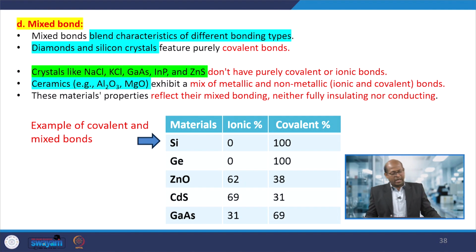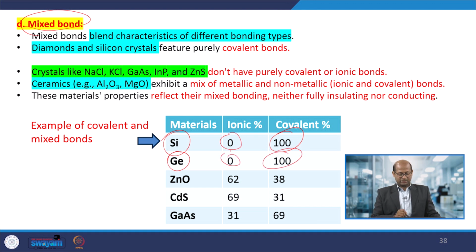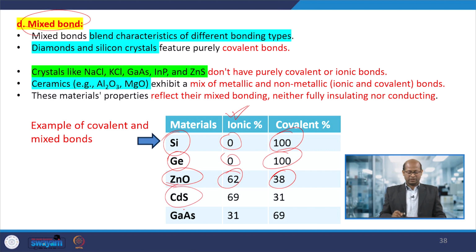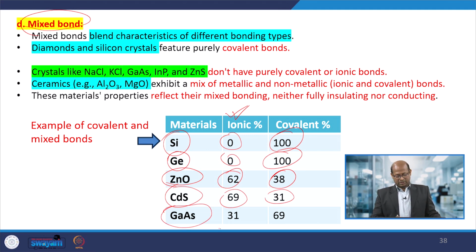Okay. Another type is the mixed bond, which is neither 100% ionic nor 100% covalent. Silicon is 100% covalent, and germanium is also 100% covalent, with 0% ionic nature. Zinc oxide is 38% covalent and 62% ionic in nature, and cadmium sulphide (CdS) is 69% ionic and 31% covalent. GaAs is 31% ionic and 69% covalent.